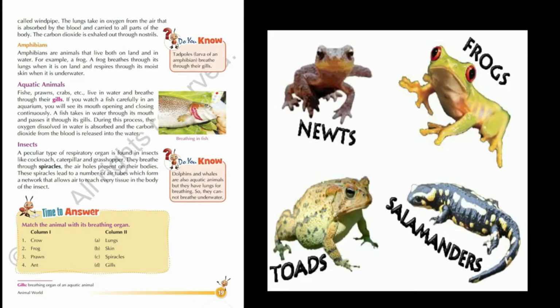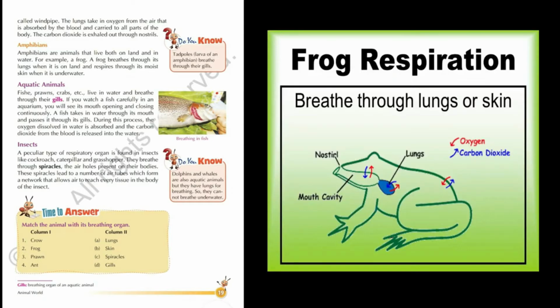The animals that live on both land and water are called amphibians. Say for example, frog. A frog breathes through its lungs when it is on land and breathes through its skin when it is underwater.